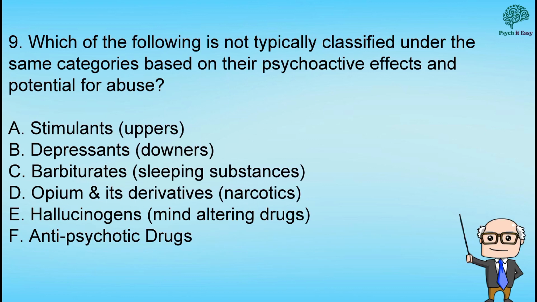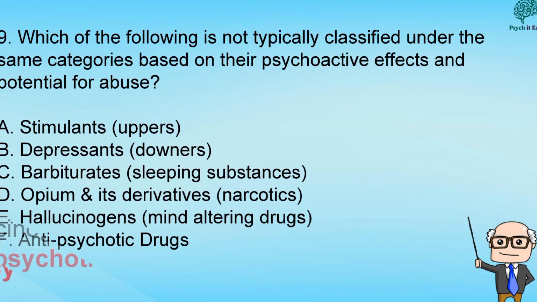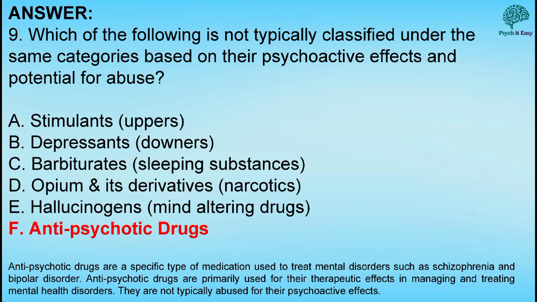Number 9. Which of the following is not typically classified under the same categories based on their psychoactive effects and potential for abuse? And the correct answer is letter F, antipsychotic drugs.